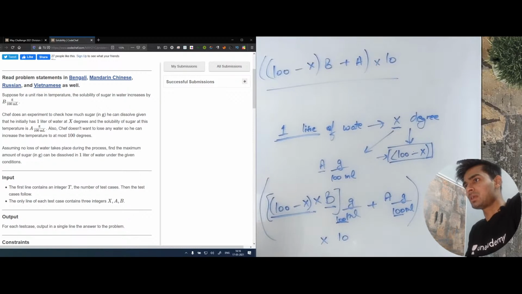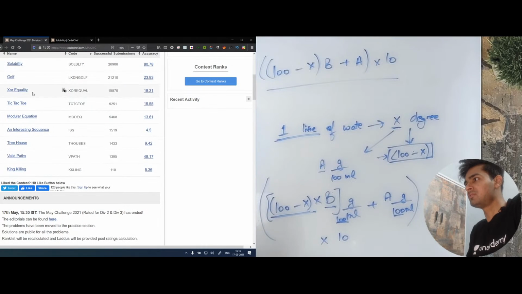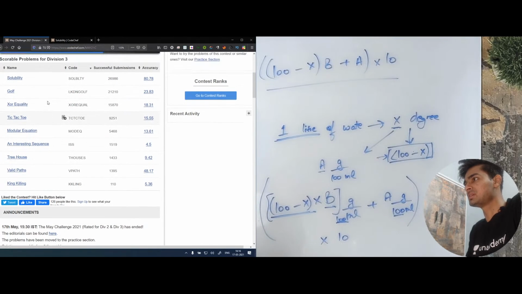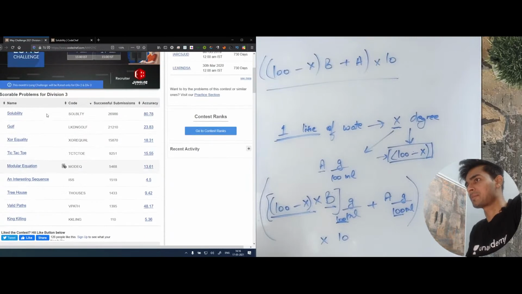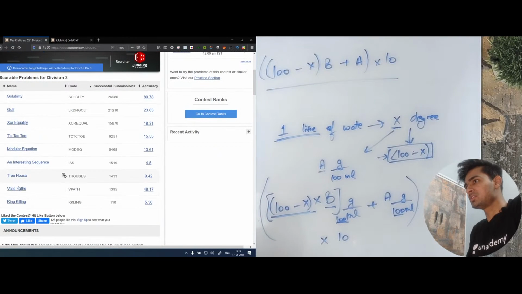At what time will you solve Div 2 problems? I'm going to be solving every problem line by line except Increasing Sequence and King Killing. So in 10 minutes, I think we'll be done with the first 3 problems. Div 2 actually started from the third problem only this time. So the first problem is done. We'll move on to the second problem in 2 minutes. So Valid Parts is next. I'm actually going to go line by line.